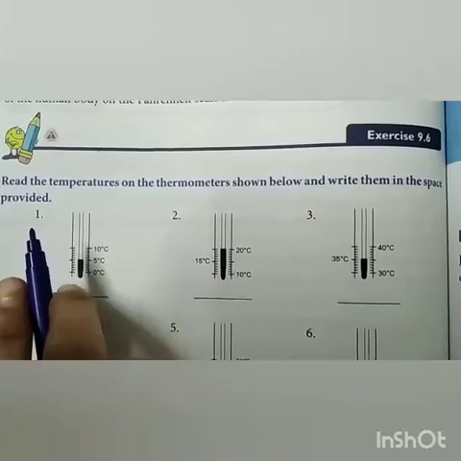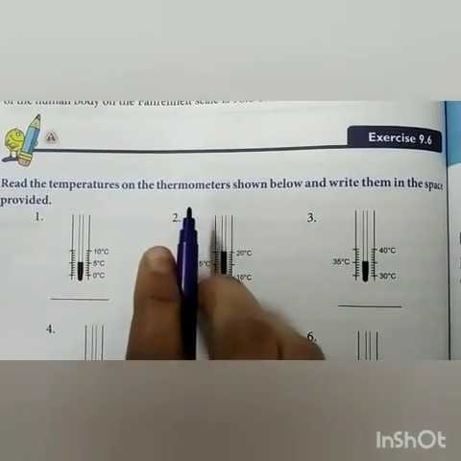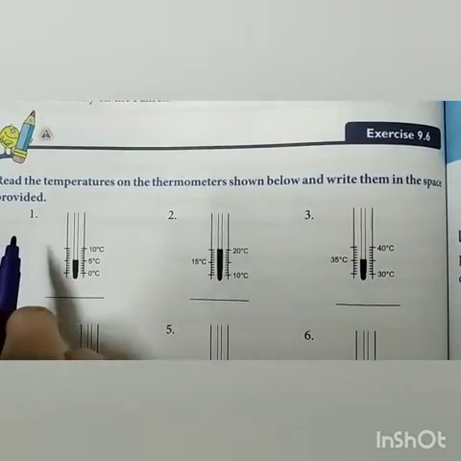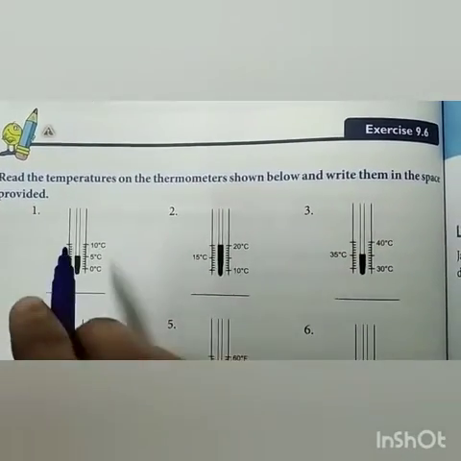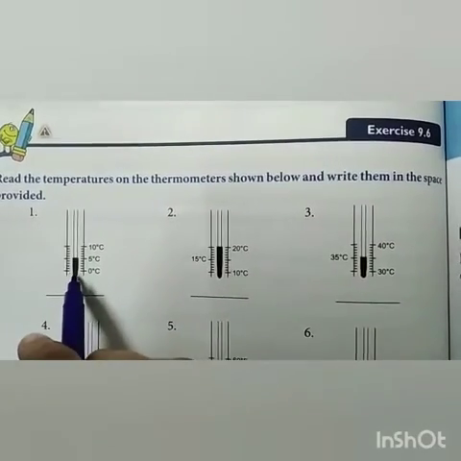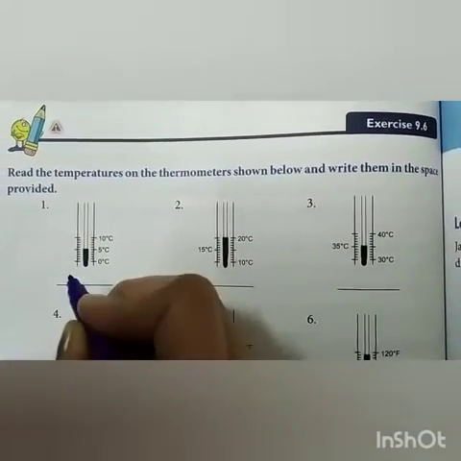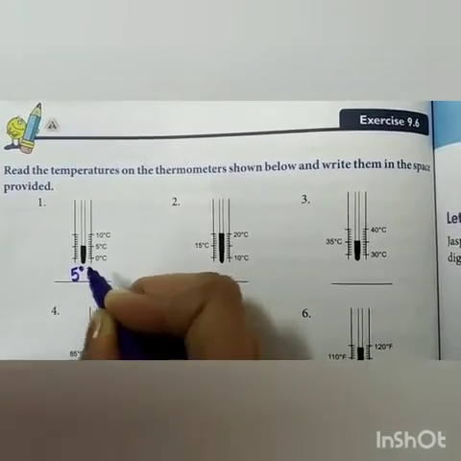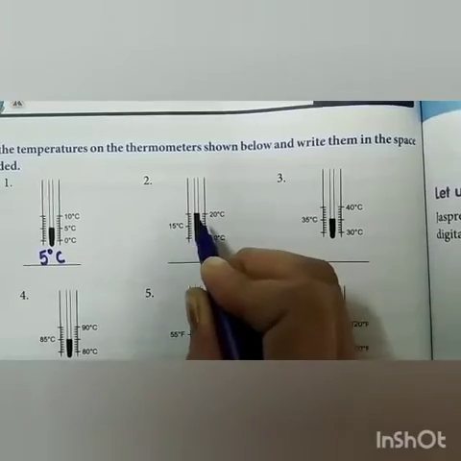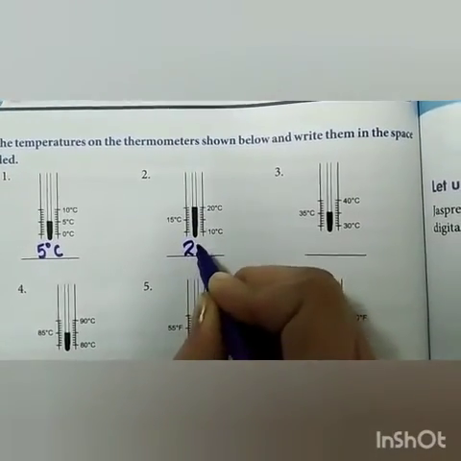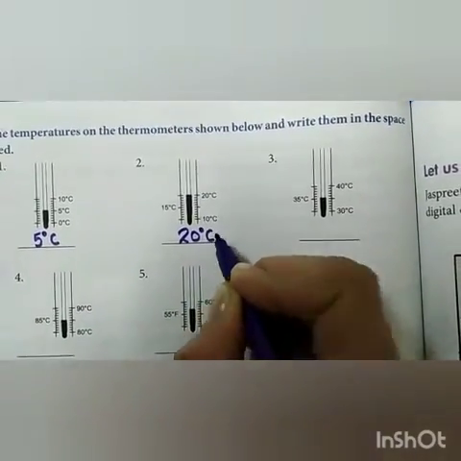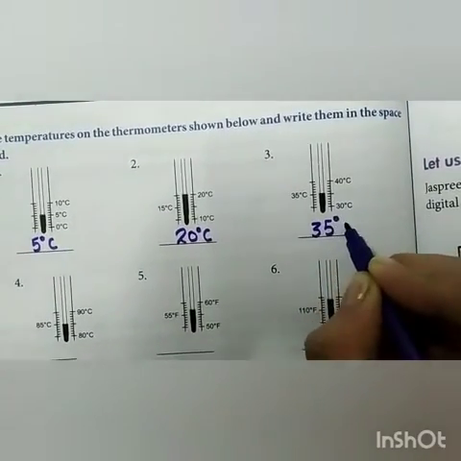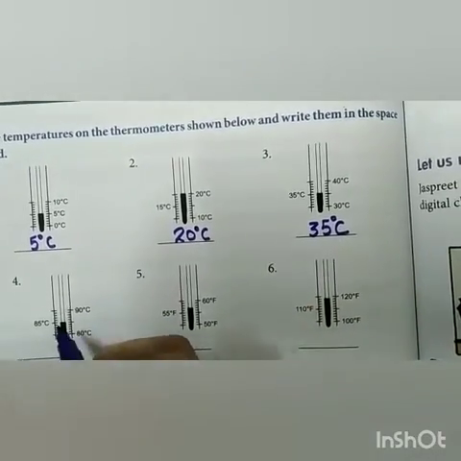Exercise 9.6 question. Read the temperatures on the thermometers shown below and write them in the space provided. We have to read the temperatures. See, this is 5 degree Celsius. We will write like this. It's 20 degrees Celsius. This is 35 degree Celsius. We have to read like this.